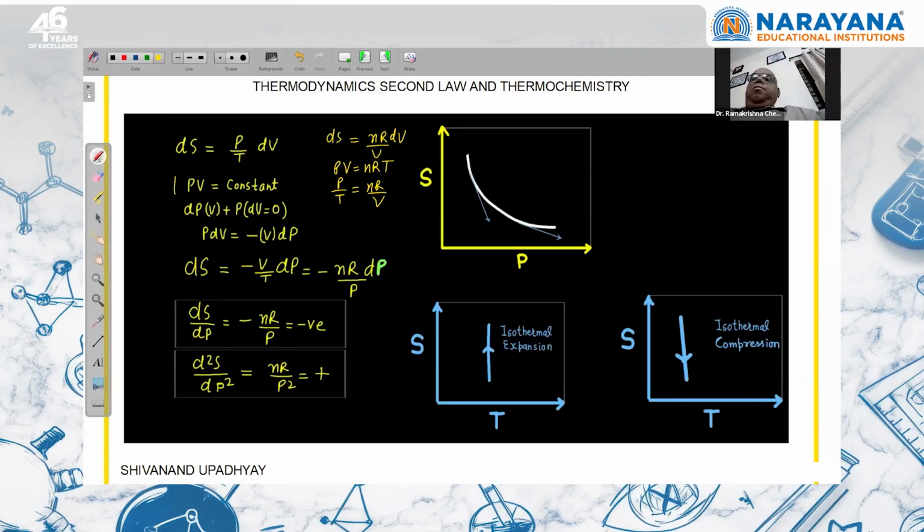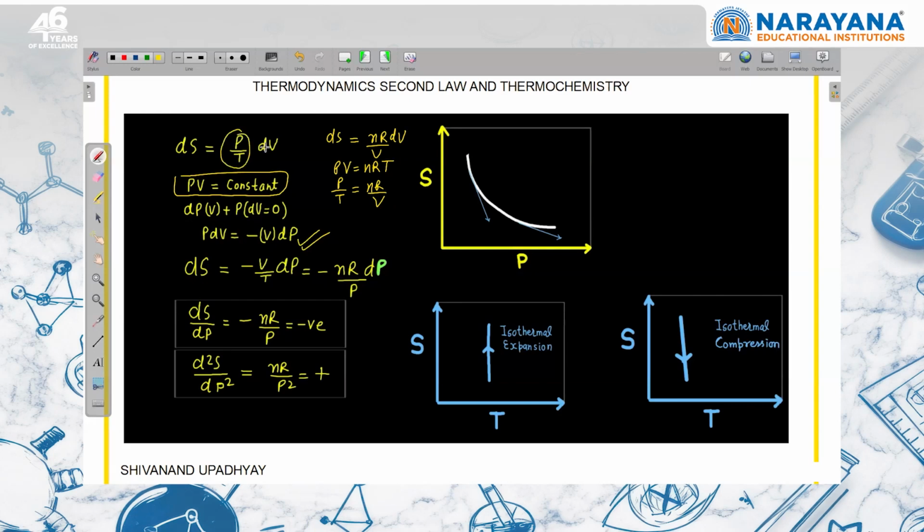So we know that for isothermal process, P into V is constant. So if we differentiate, we can write here that P dV is equal to minus V dP, right? I want to write this thing P by T. I want to eliminate this volume in terms of pressure.